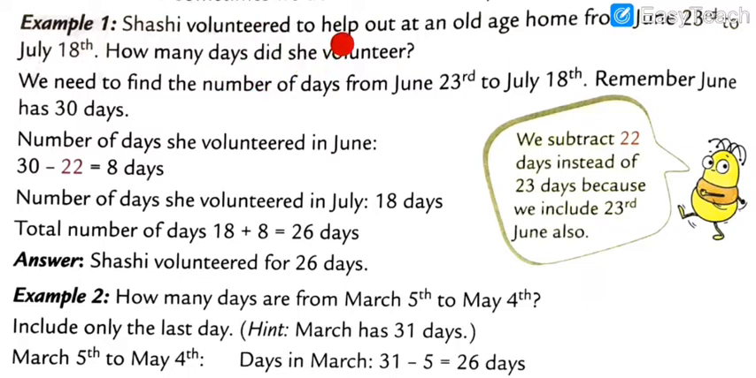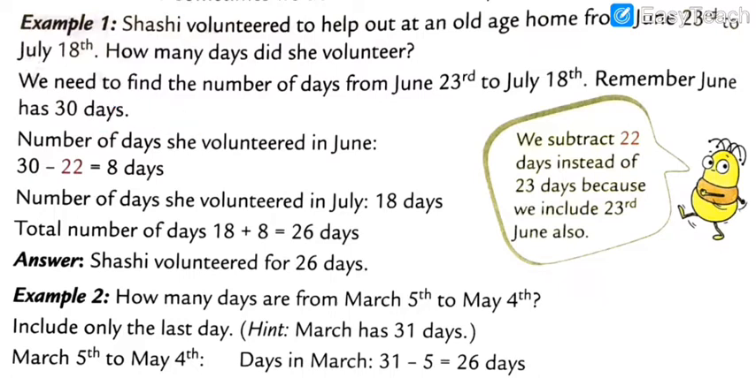She volunteered to help out at an old age home from June 23rd to July 18th. How many days did she volunteer? It means we need to find the number of days from 23rd June to July 18th.